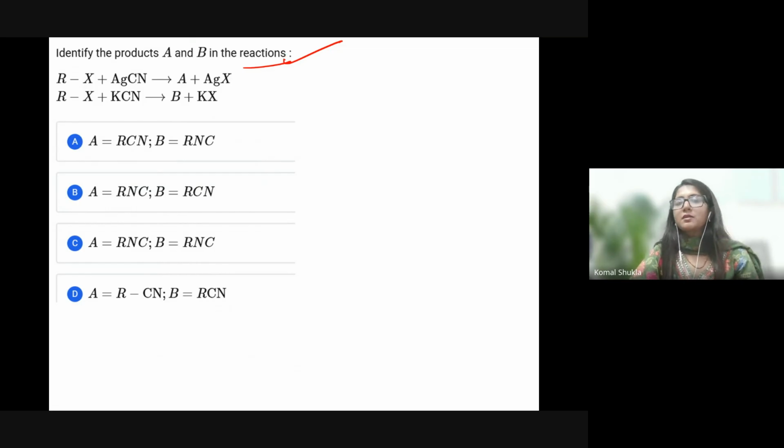AgCN, KCN. KCN is having cyanide formed. AgCN is going to form isocyanide. Let's see what is the answer.